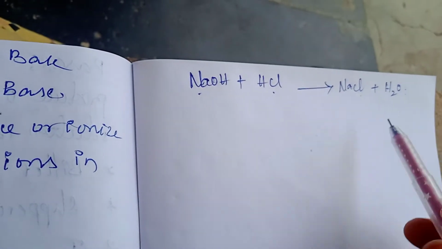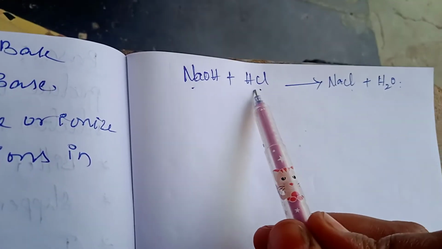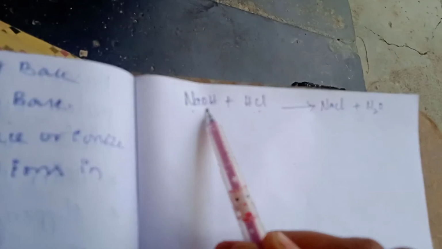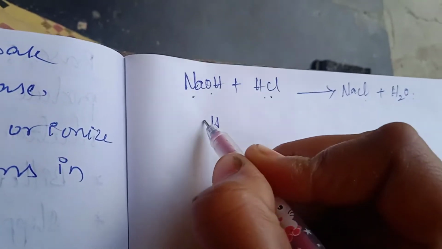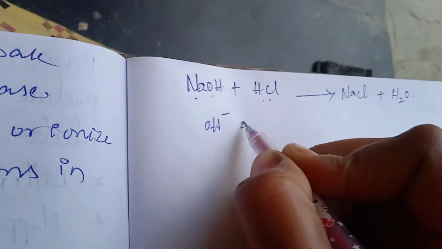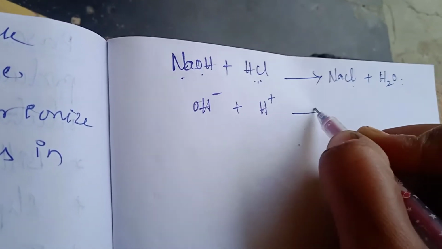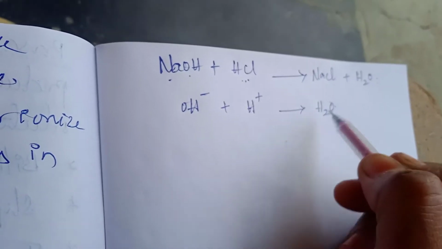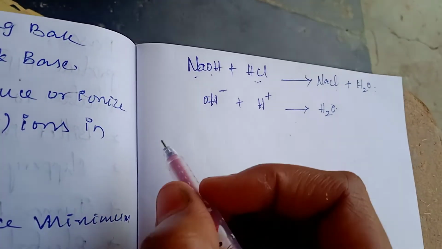Neutralization happens because the H plus ion of acid combines with the OH minus ion of base to form water molecule. In NaOH, OH minus ion will combine with H plus ions in HCl to form water. Because of this reason, both neutralize each other. Okay? Next.